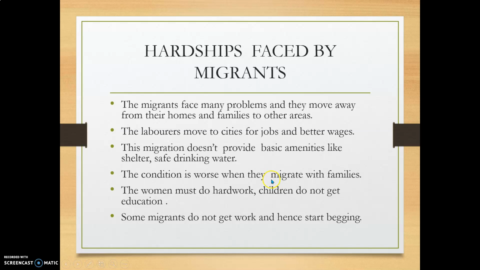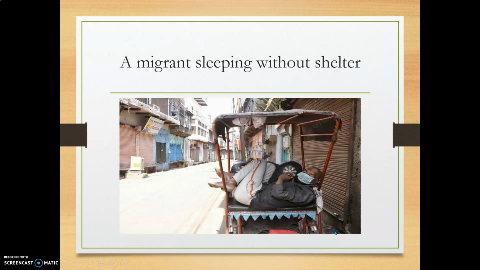The condition is worse when they migrate with families. A single person is okay, but with families, meaning wife and children, they face many problems there. The women must do hard work. Children do not get education in those areas. That's why some migrants do not get work and hence start begging. If they don't get any job, then how can they live? That's why they depend on begging, and they beg and they live.